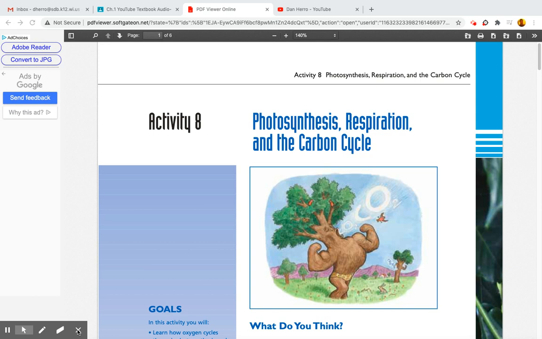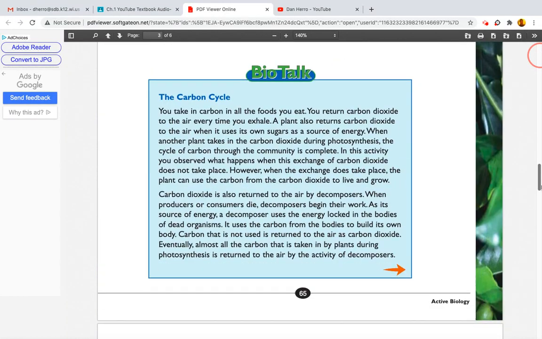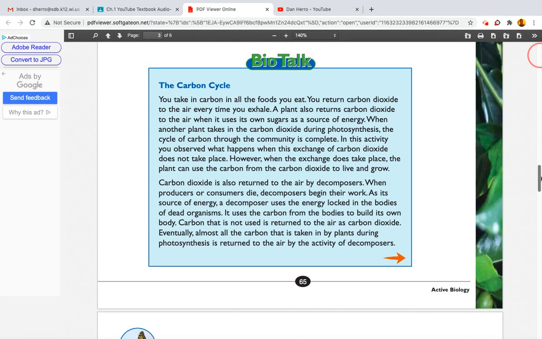All right, we are in Biology, Chapter 1, Section 8. And I'm going to go down to the reading, Biotalk, the carbon cycle. You take in carbon in all the foods you eat.